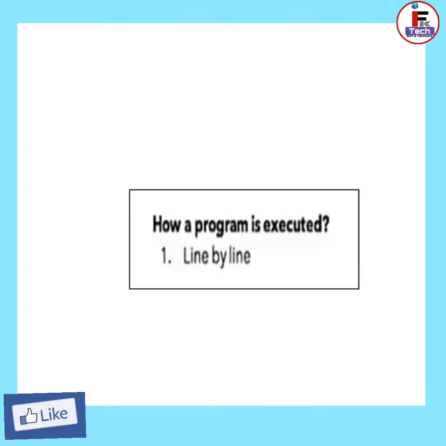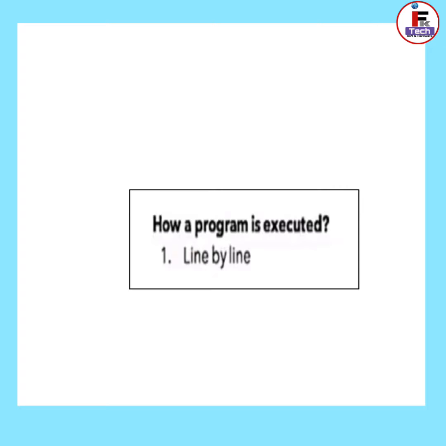Before that, let's make a point about how exactly a program is executed. We talk about the compiler. The compiler compiles the code line by line, and when it is converted into machine language code, that machine code is also executed line by line. Here a line is basically what you write as an instruction. That instruction will be executed step by step, line by line. So the computer executes your code block line by line. That is why it is necessary to know how a program is executed.